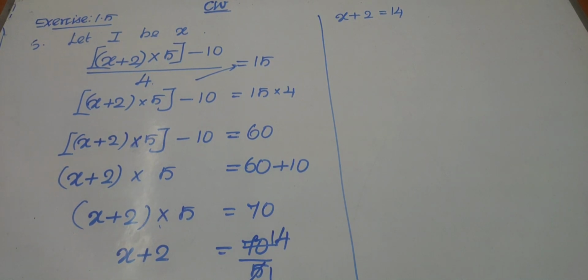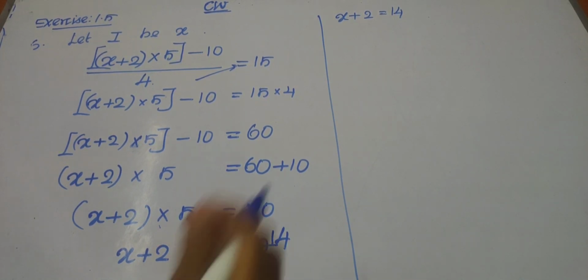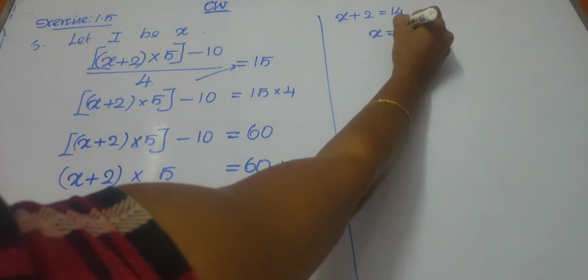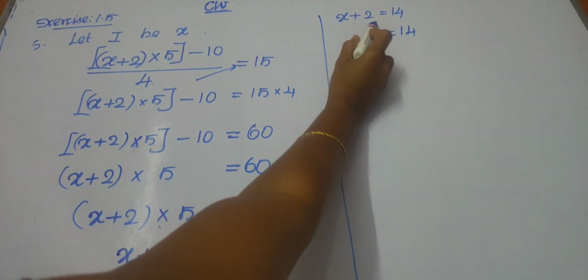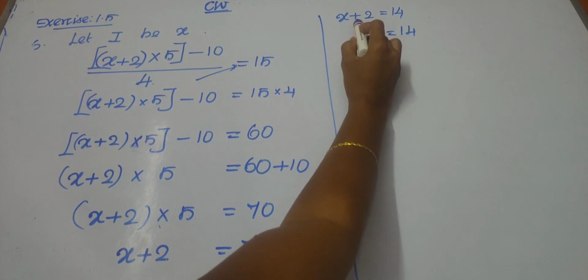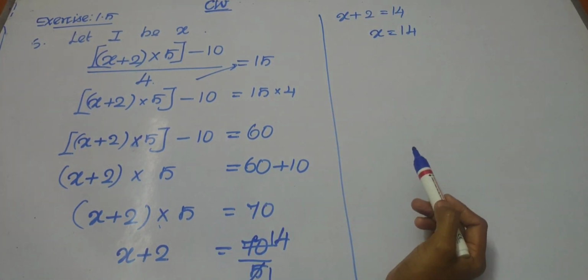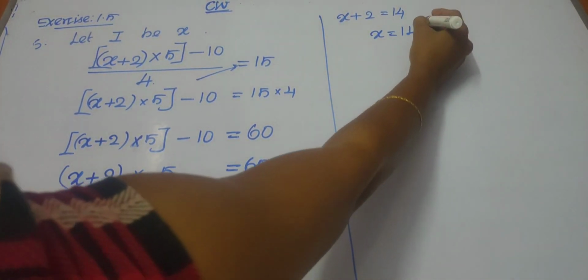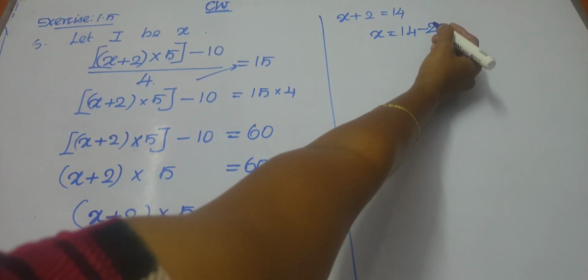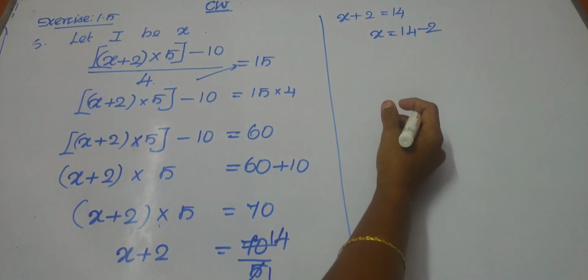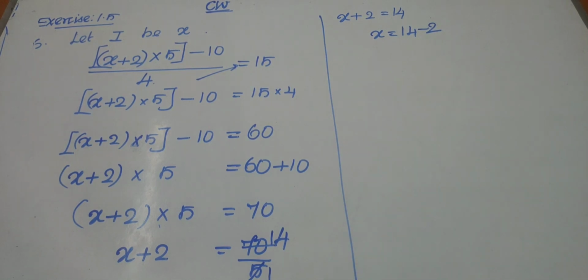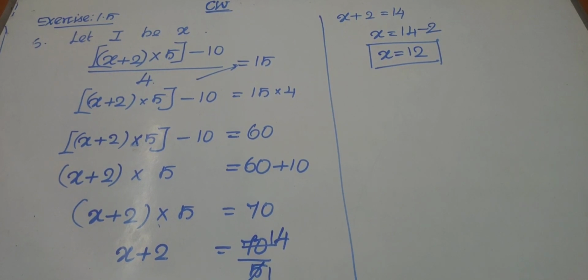Now what can we do? Keep x on one side and move the constants to the other side. So now x equal to 14. Here we have plus 2, so this plus 2 will move to this side and become minus 2. So x equal to 14 minus 2. 14 minus 2 is 12. So x equal to 12. What is the answer? x equal to 12 is the answer.